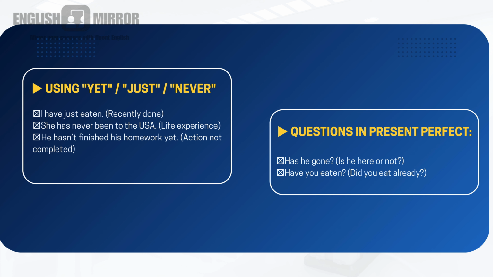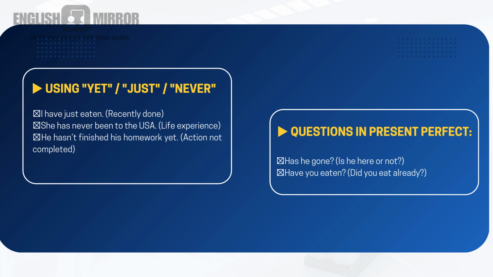And one more sentence is given for this particular usage. He hasn't finished this homework yet. Action not completed. The homework is not yet done. That means not at all completed till now. This moment, the homework is not at all completed. That is the usage.